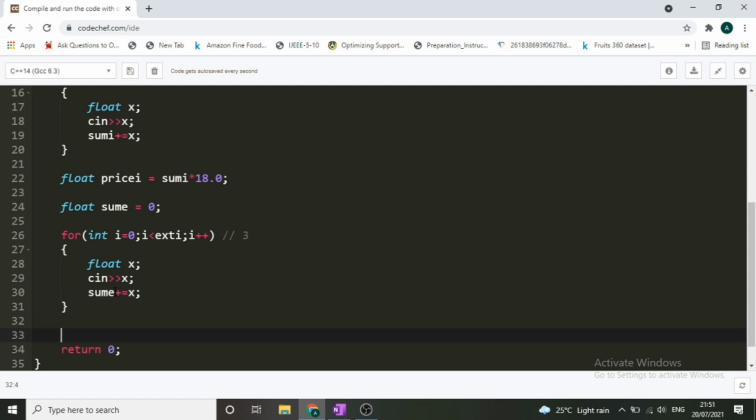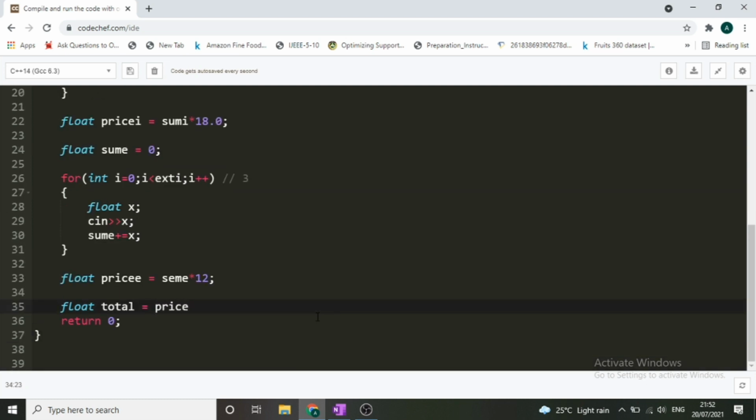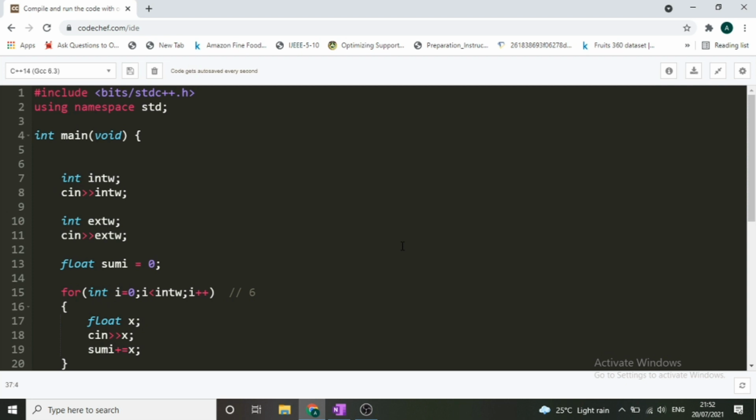Now we will calculate the price of painting the exterior walls. That will be float price E. It will be sum E, that is the sum of surface area of exterior walls, into 12. Now we have two variables, price of interior walls and price of exterior walls. Now we have to find the total price. So float total is equivalent to price I plus price E, and in the end we will simply print cout total. I hope this thing is clear to you. This was a pretty straightforward code that I have written.